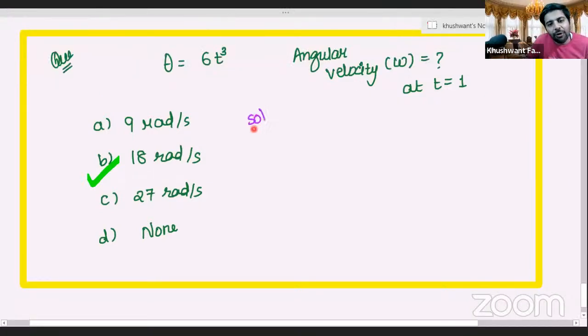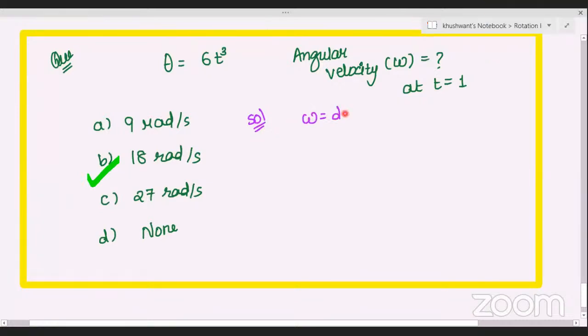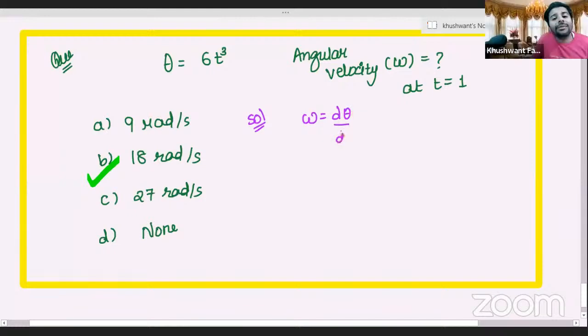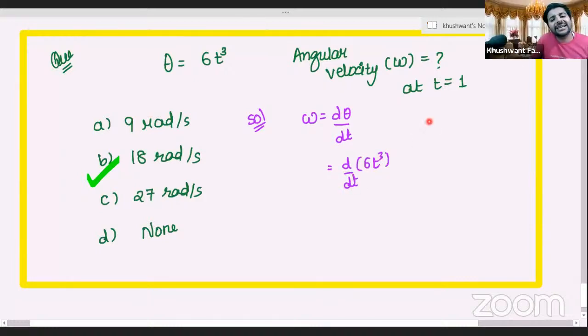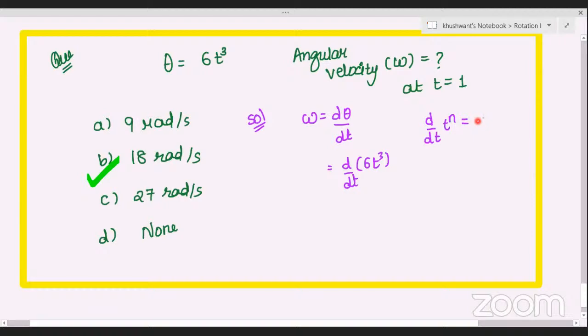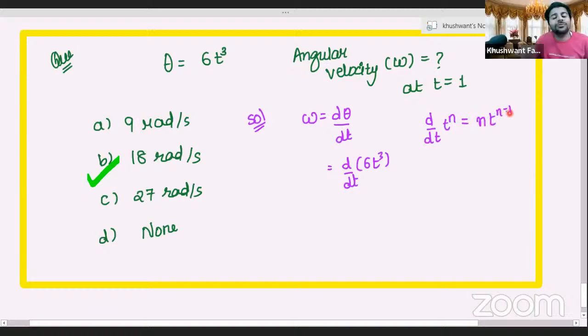हाँ. So क्या होता है? What is angular velocity? By the way, formula पता है क्या? d theta by dt. हाँ, omega is d theta by dt. अभी theta का value, what is theta का value आ रहा है? 6t cube. डिफरेंशिएट करने के लिए what is the general formula, Aryan? d by dt of t power n is equal to how much? Sir, n t power n minus 1. n t power n minus 1. मतलब जो भी ऊपर रहता है that comes in front, right? इसका मतलब अगर यहाँ 3 ऊपर है so 3 will come in front. Am I correct, आर्यन?